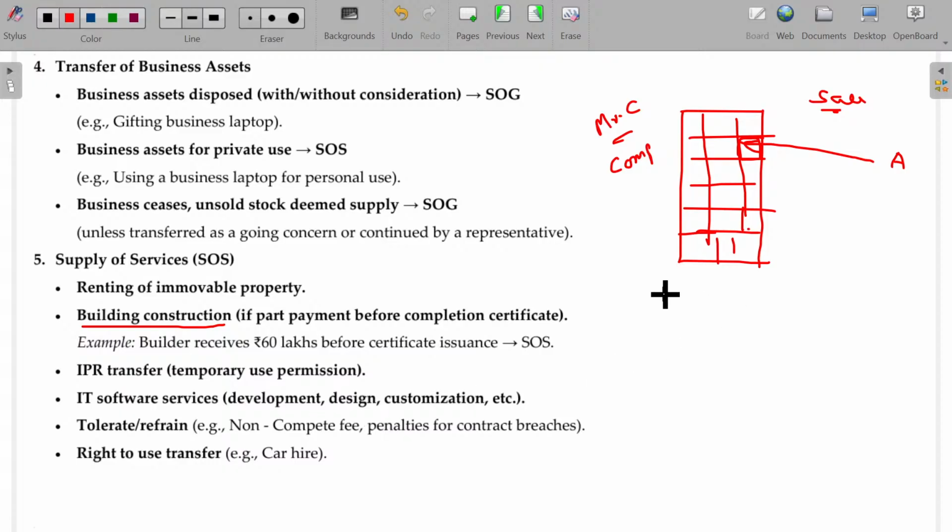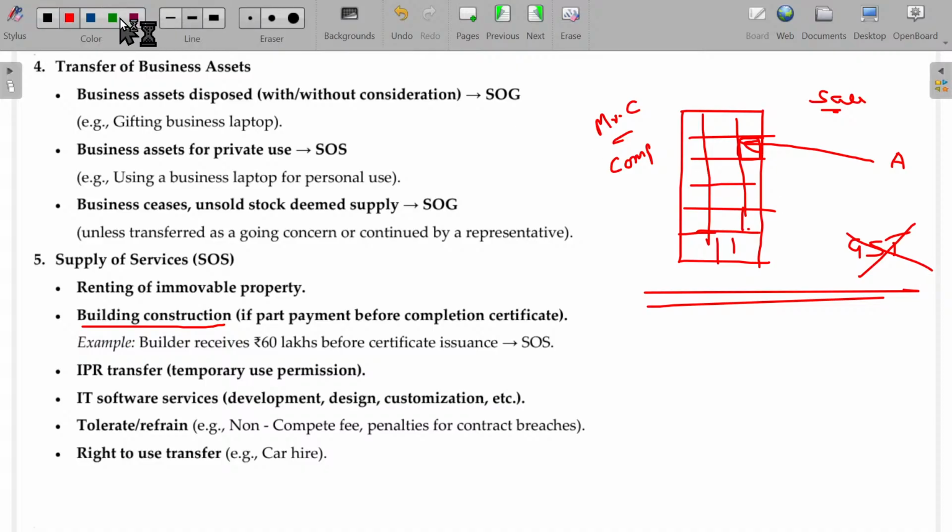This will be outside the scope of GST. This will not come under GST, because it's an immovable property. GST will be leviable only on supply of goods or services. This is a property, and property is immovable. Anything immovable will not fall under GST. So then what happens, sir? Here will they not pay any tax, sir? No, they will pay state tax, registration tax.